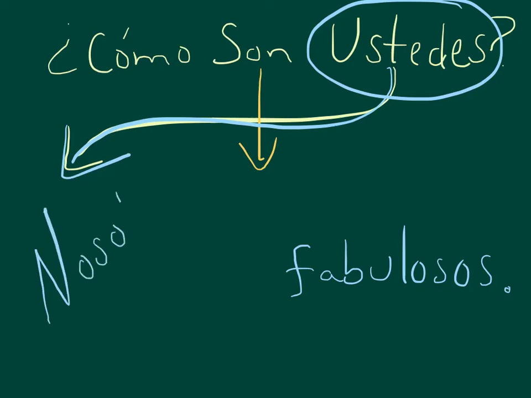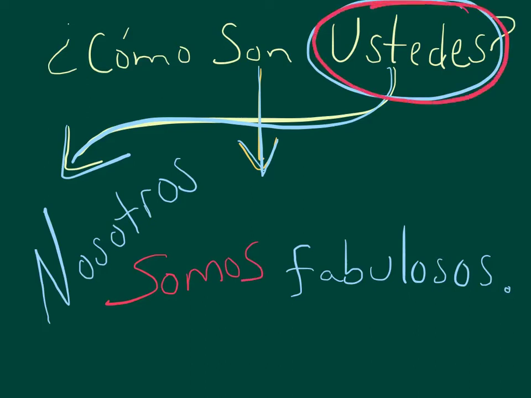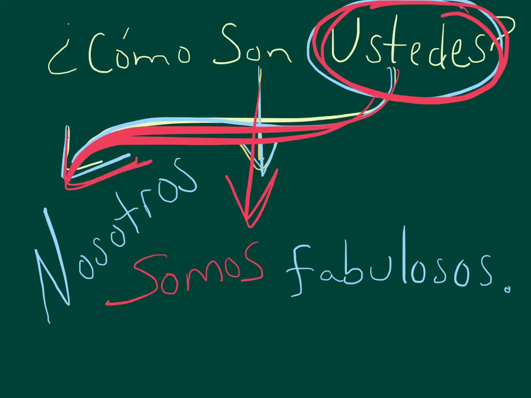And then son, we now have to match the form of ser with nosotros. So that would be somos fabulosos. How would you describe you and all of your friends? We are fabulous. Nosotros somos fabulosos. Again, ustedes goes to nosotros, and then we match the verb to our new pronoun, which is nosotros.